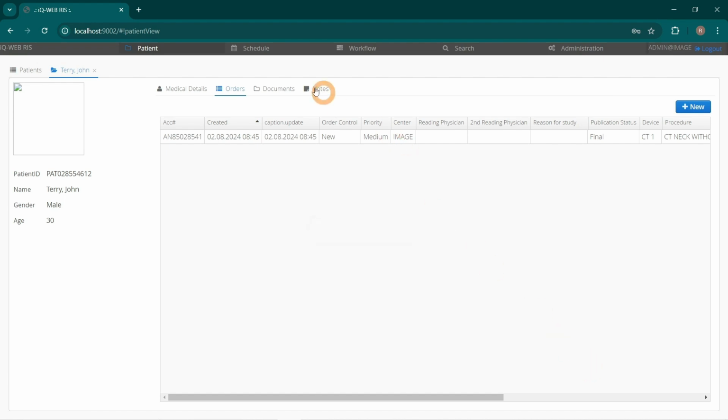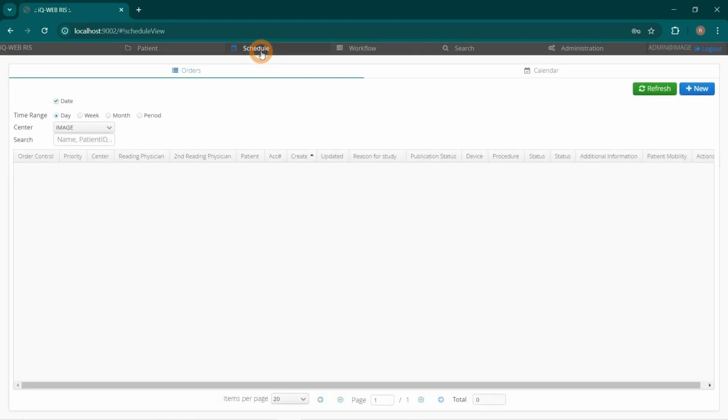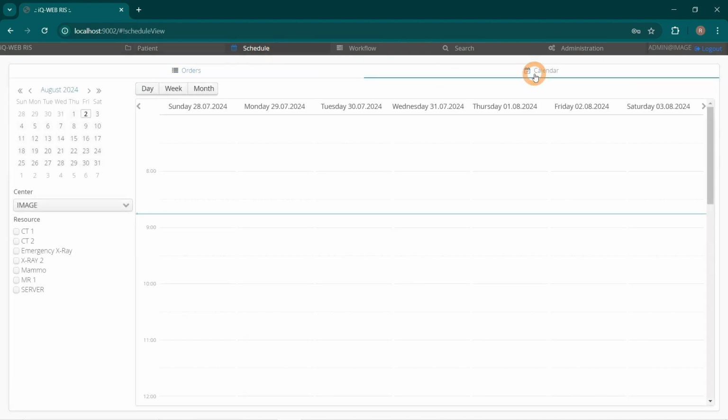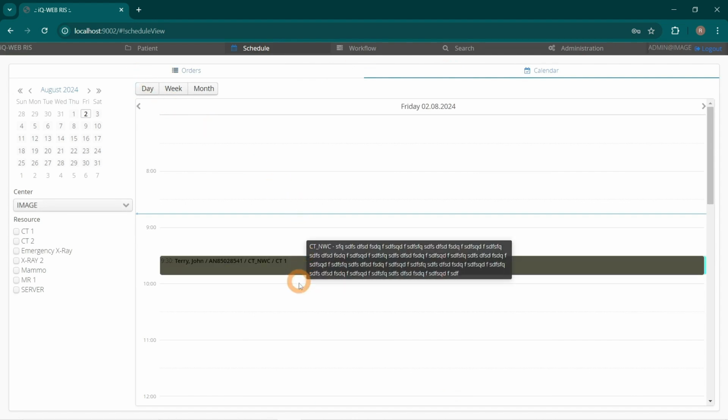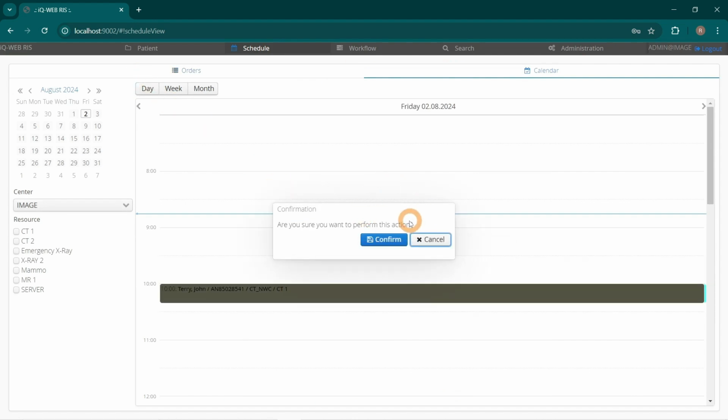Go to Schedule tab. Then Calendar. Select Calendar entry and move to different time. Confirmation message is displayed. After clicking Confirm, the change is stored.